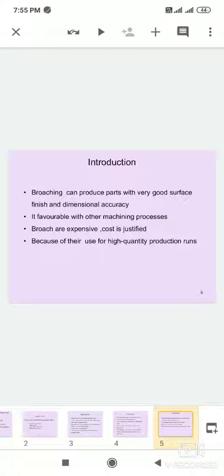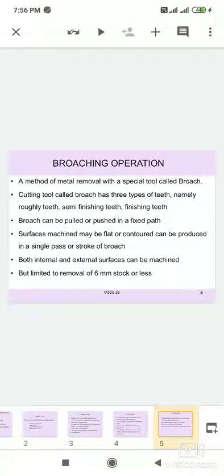Broaching can produce parts with a very good surface finish and dimensional accuracy. Hence, it competes favorably with other machining processes. Although broaches are expensive, the cost is justified because of their use for high quantity production runs.